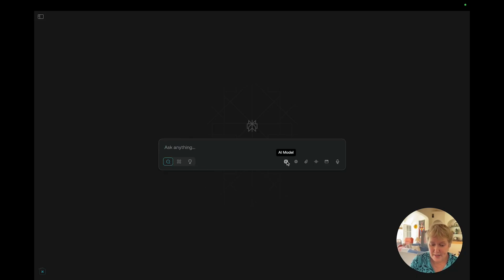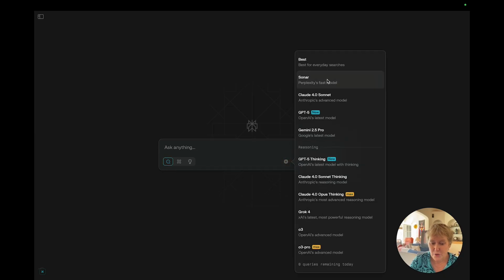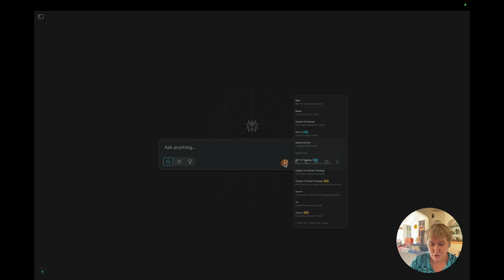If we continue on here, those are the models that you can choose. Normally they would use Sonar for a free user, or if you have a Pro, one of your 3 Pro searches, you can go for Best or choose any of those except for the ones that are written Max. Max, of course, is the Max subscription, so you would not be able to use those. So that's to choose the model.